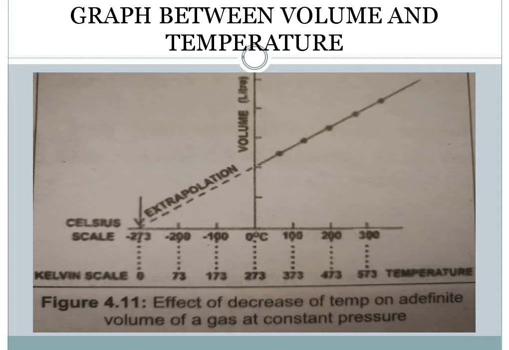But if we extend or extrapolate this line, we are showing it by a dotted line. This dotted line basically means that there must be some changes which are occurring in the gaseous state.